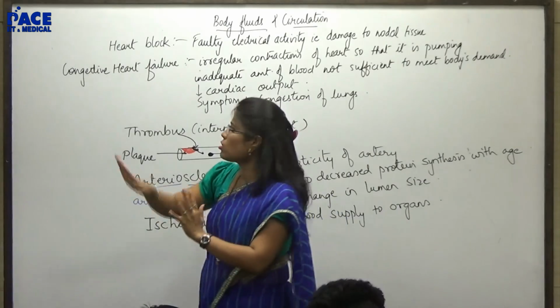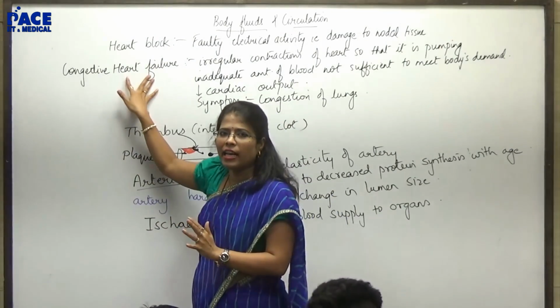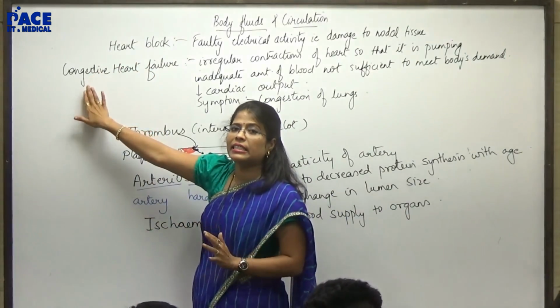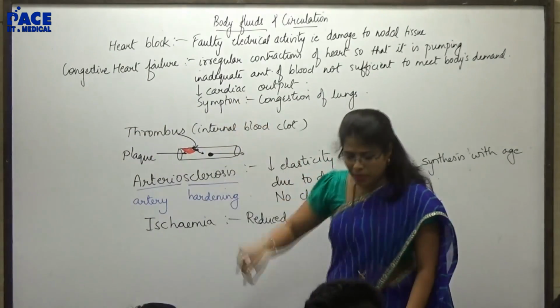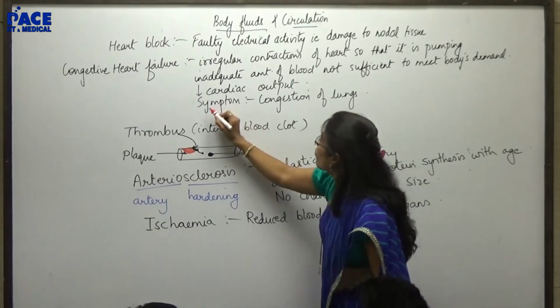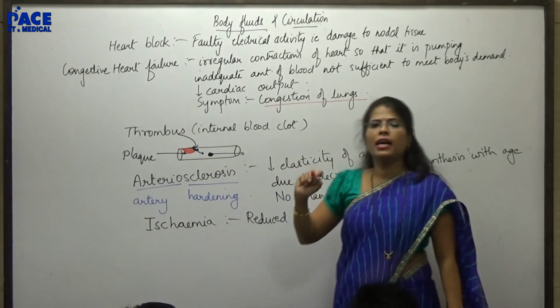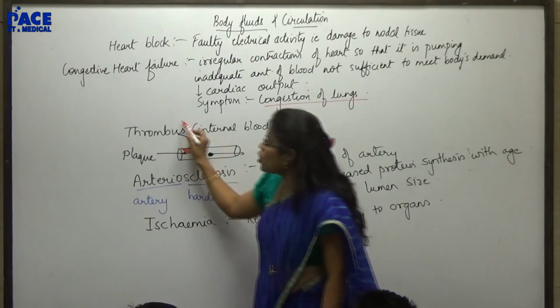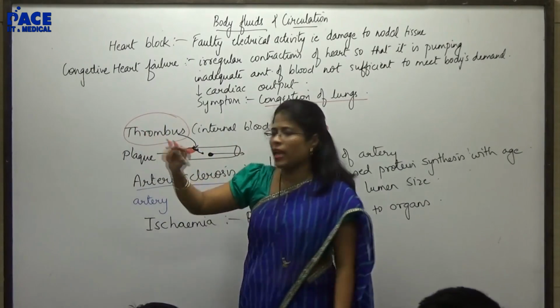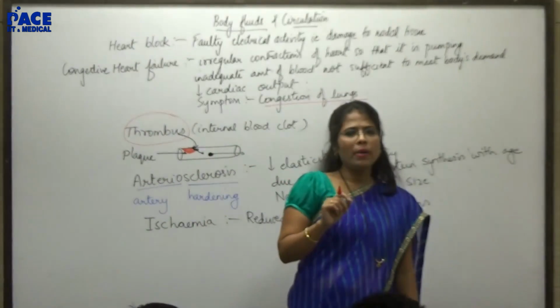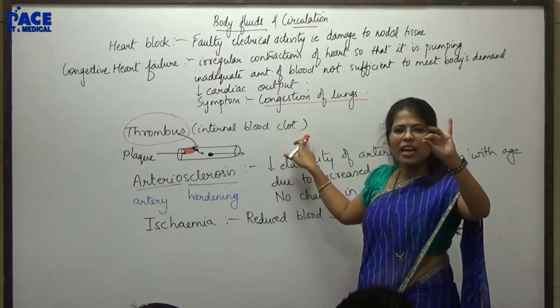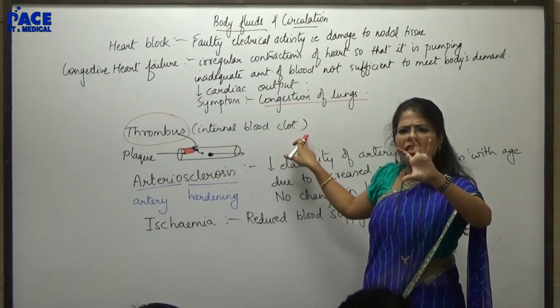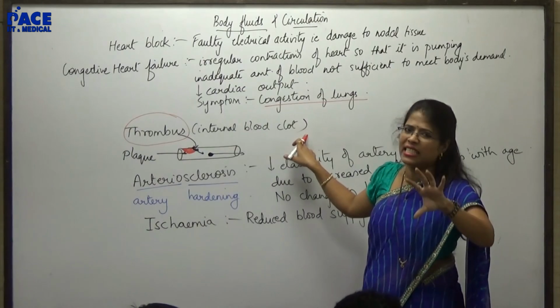Okay? So understood, Nerul? Heart failure is normally called congestive heart failure. Congestive, why? Because there is a chief symptom of congestion of the lungs. Also I dealt with this particular thing, thrombus. Thrombus means an internal blood clot, in a blood vessel which has lost its elasticity.